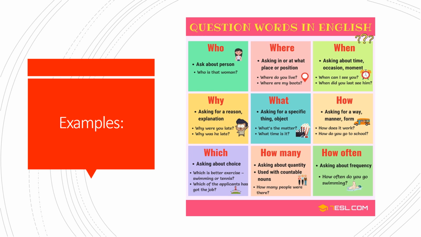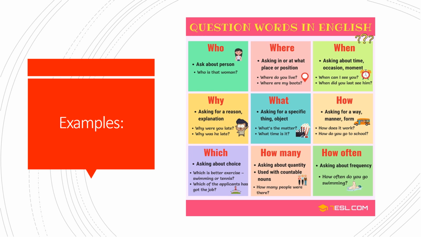You see here there are examples of the most common WH words or WH question words that we can use to make WH questions. For example, we have who. We use who when we ask about a person. Who is that woman? Where is used to ask about a place or position. Where do you live? When is used to ask about time, occasion, moment. When can I see you? When did you last see him? Why is used to ask about reason or explanation. Why were you late? Why was he late?